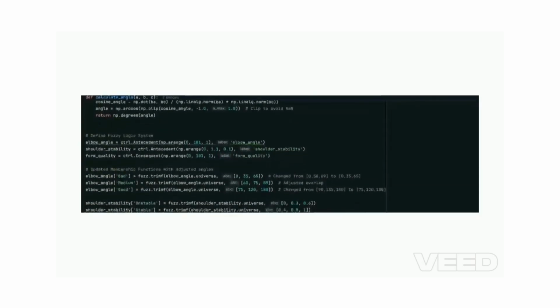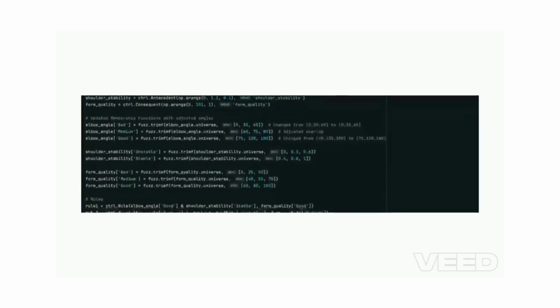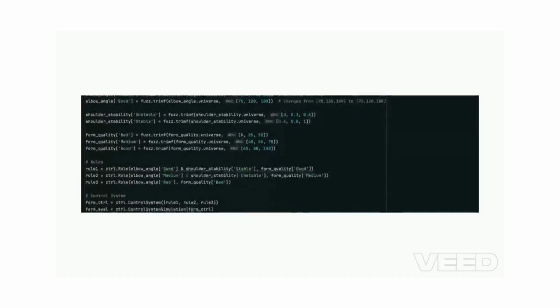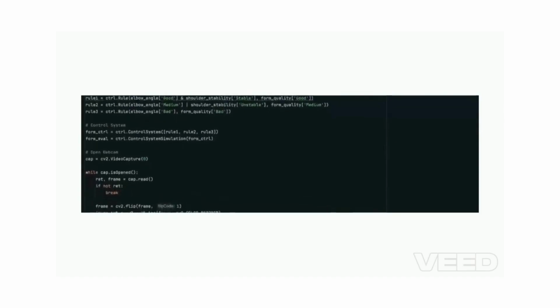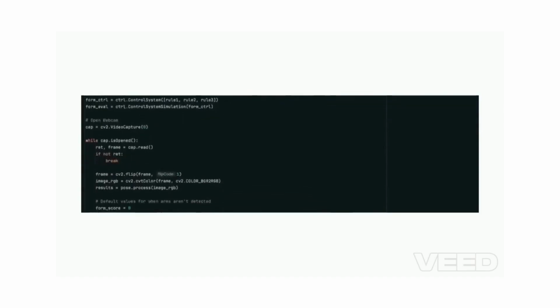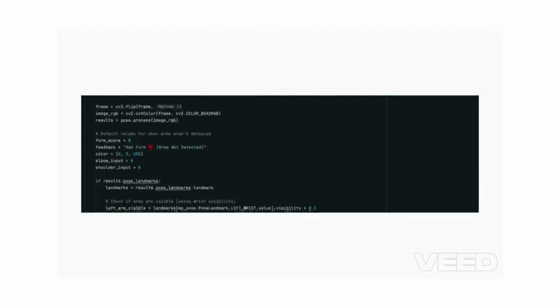Introduction and project goal. This project uses MediaPipe and fuzzy logic to evaluate your shoulder press form in real time using a webcam. It observes the angle at your elbow and checks if your shoulders are level. Based on that, it gives a form score and feedback like good form, medium form, or bad form.